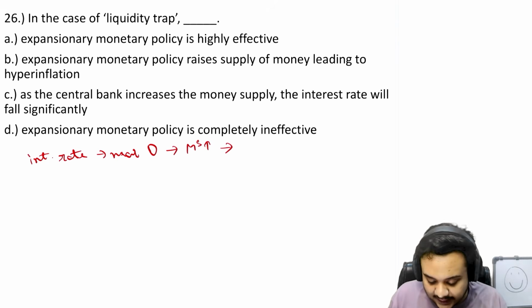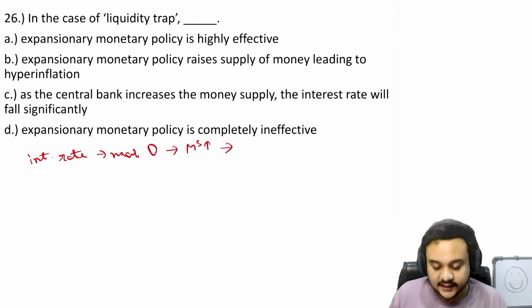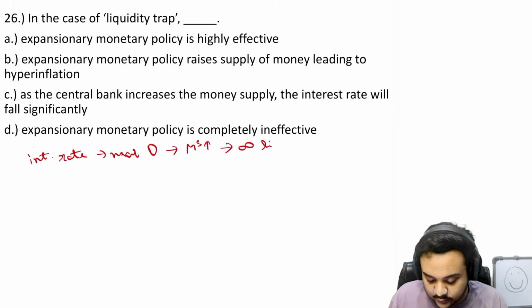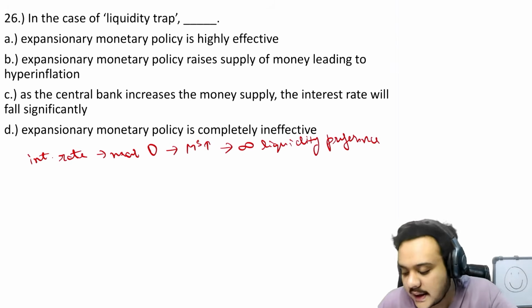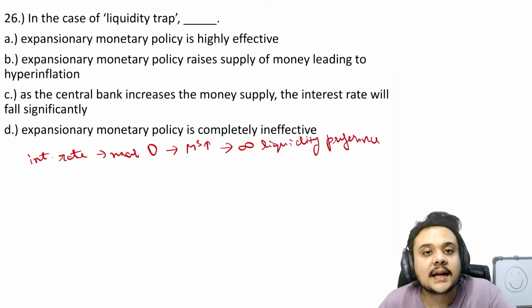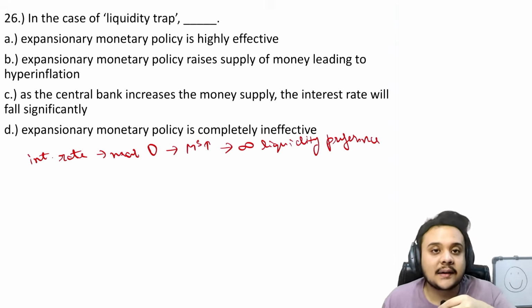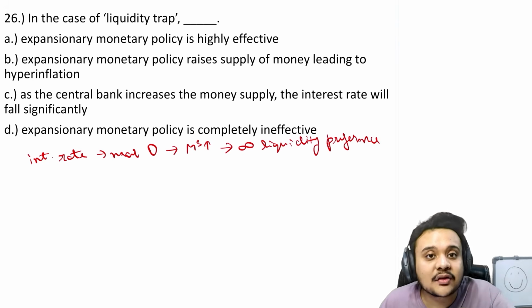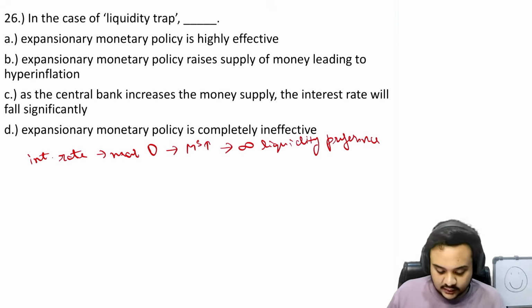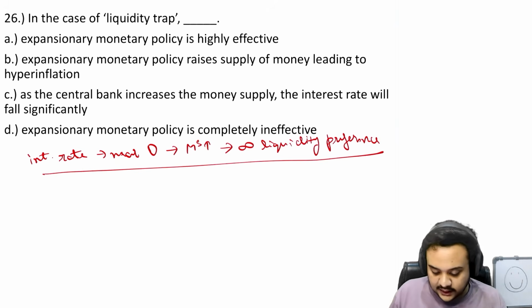So they just keep it as cash, which creates infinite liquidity preference. Which means that because the interest rate is so low, even if the money supply does increase, people are not going to want to invest that money because they are not expecting that level of return. So they just keep the money with themselves, creating an infinite level of liquidity preference. Okay, so that is the pure logical interpretation of this, right?